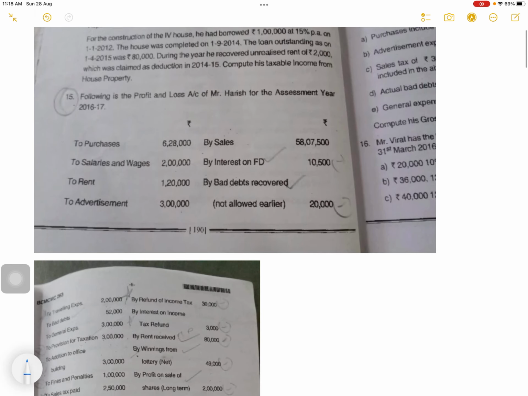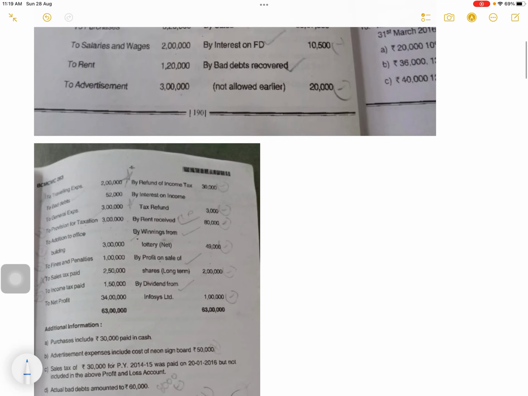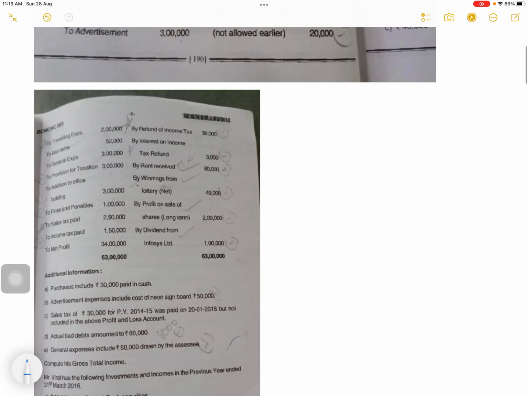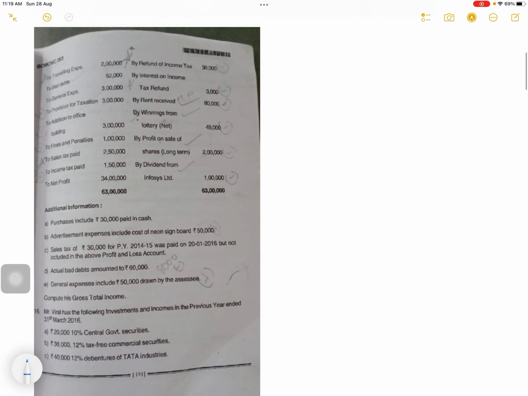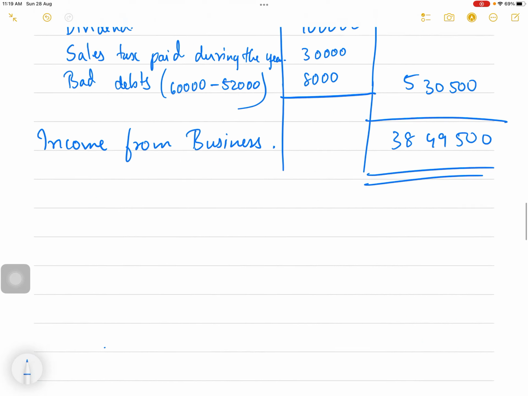You can write a note assuming that rent received is from house property, and then you can claim 30% deduction.